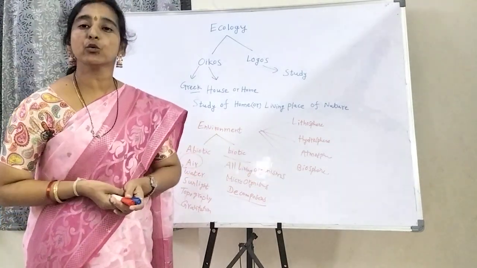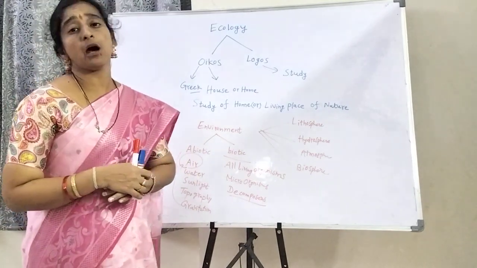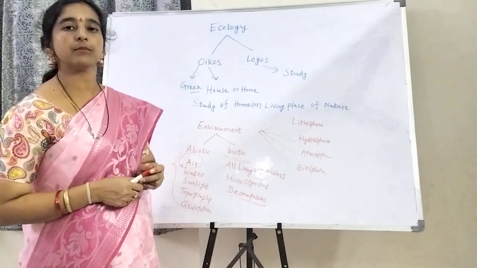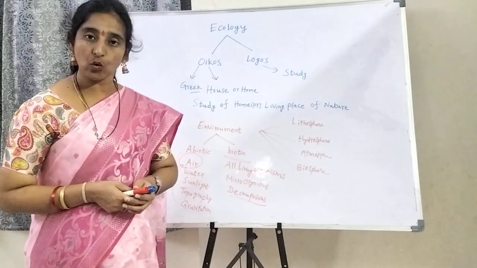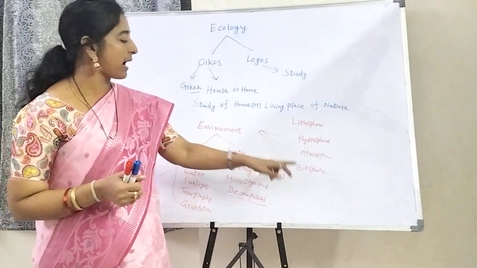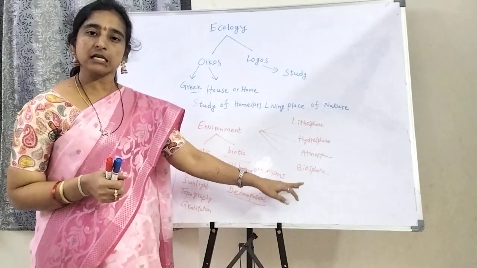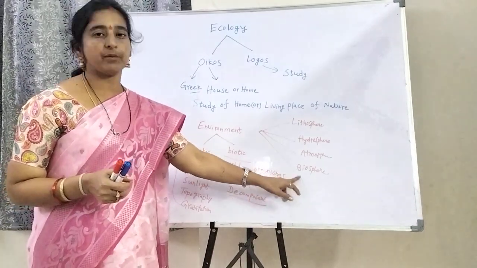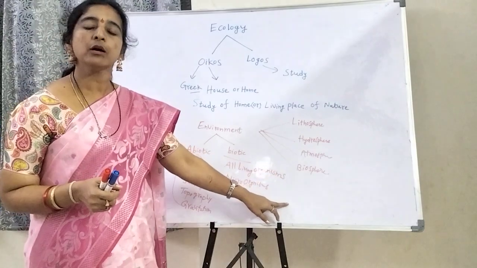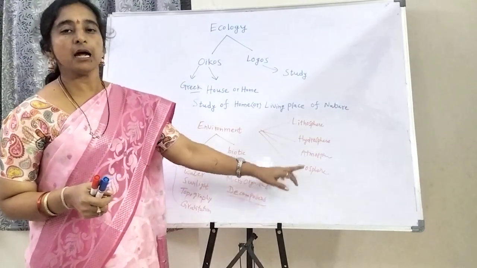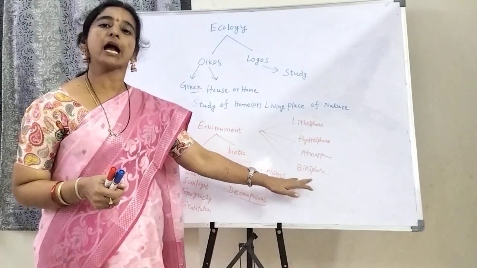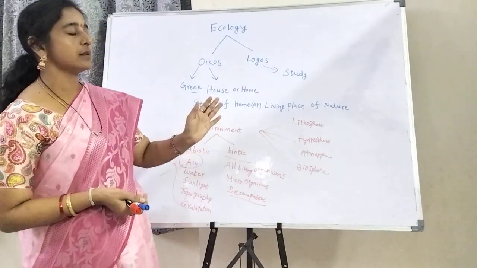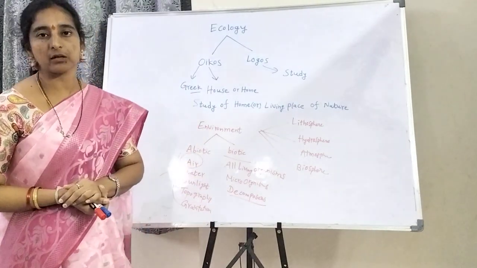Bios means all living organisms, such as human beings, animals, plants and microorganisms. Man depends on the environment and also interacts with it; that is the biosphere. Man also depends on other organisms and interacts with our environment. All these are related to the biosphere. So this is the general theory of ecology. Thank you.